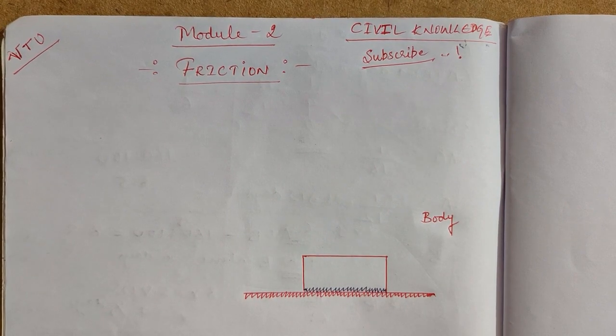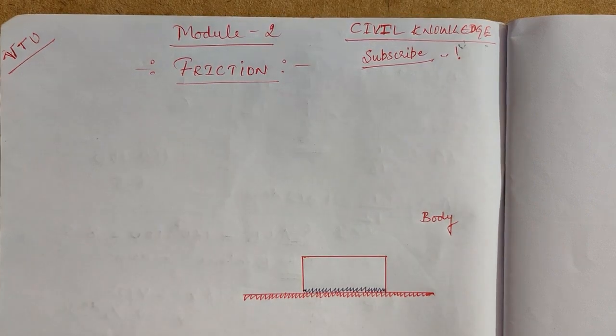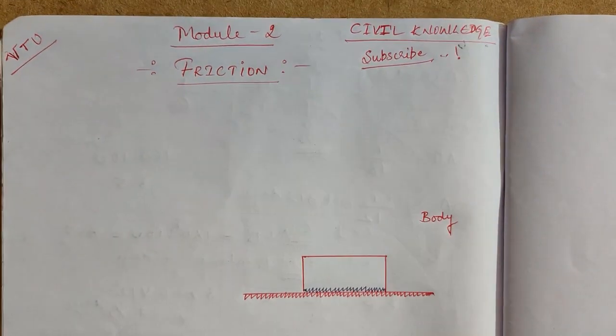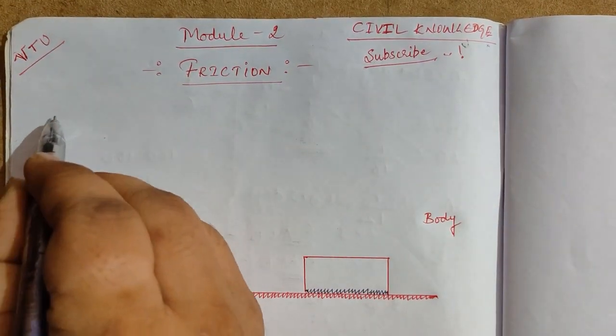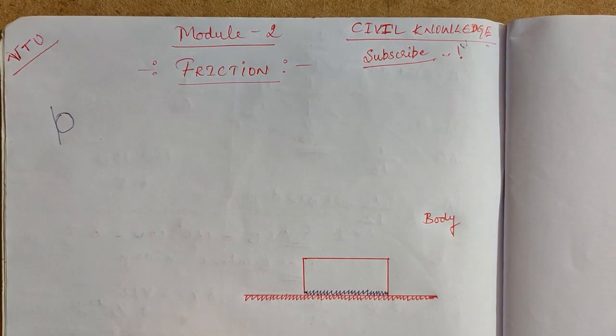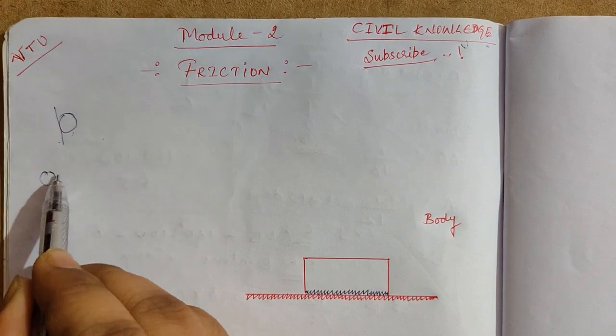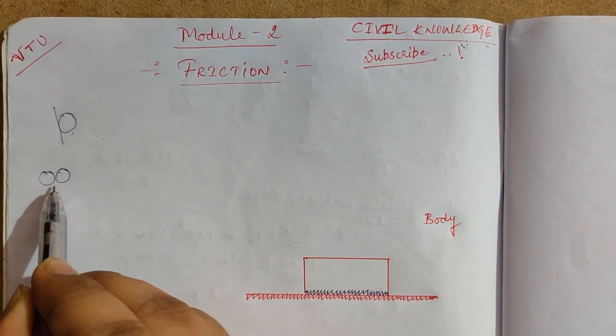In the earlier chapters like equilibrium of forces, we had forces when a body is in contact with another body or surface.